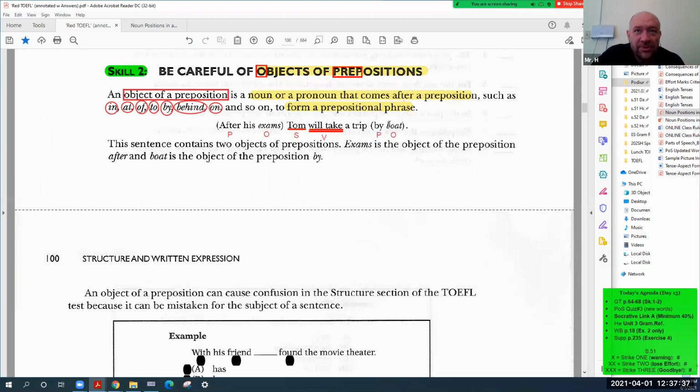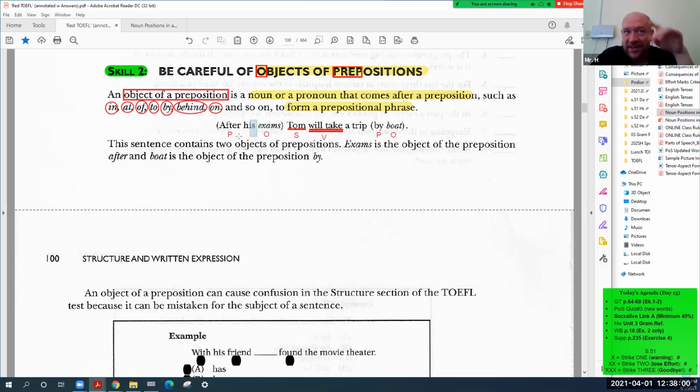So we have another prepositional phrase, right? So how many nouns do you see in this example? Find all of the nouns in this sentence. Three? Four? Yeah, we have four nouns, right?